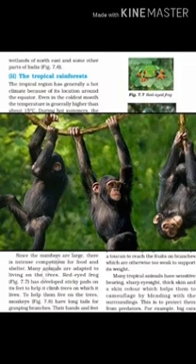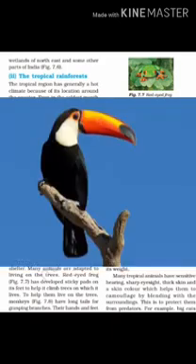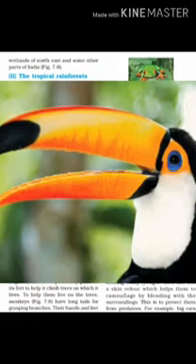As there is a competition for food, animals are adapted to get food which is not easily reachable. Like let's take the example of the toucan. This bird you can see has a long large beak. This long large beak of the toucan helps it to reach the fruits which are far off on the branches or which are on the weak branches which cannot bear the weight of this bird.